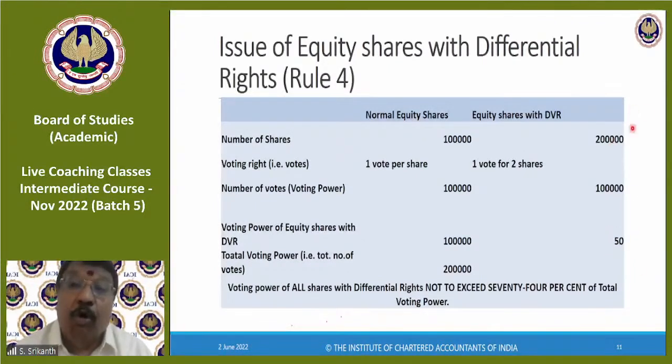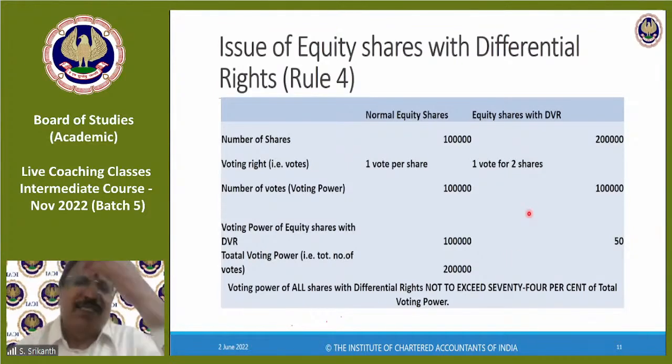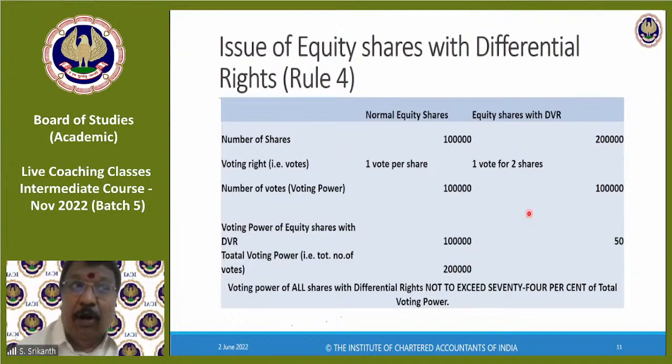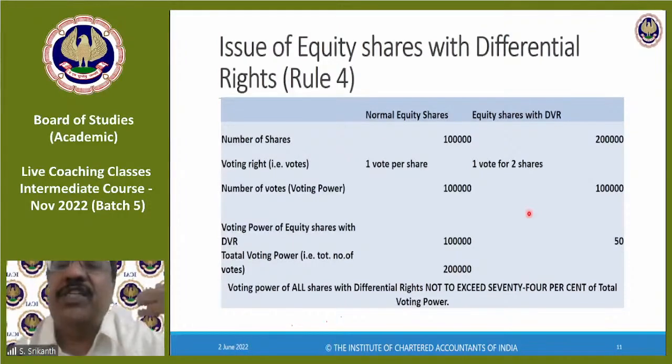But suppose they issue more. At any stage, if the number of votes of differential voting rights shares exceeds 74% of the total voting power, then it is not allowed. Not to exceed 74. Up to 74 you can have. 75, no. That is what they are trying to say. The reason is that a company should not issue some nominal normal equity shares, or maybe promoters keep the normal equity shares and the rest of the equity shares are all DVR.